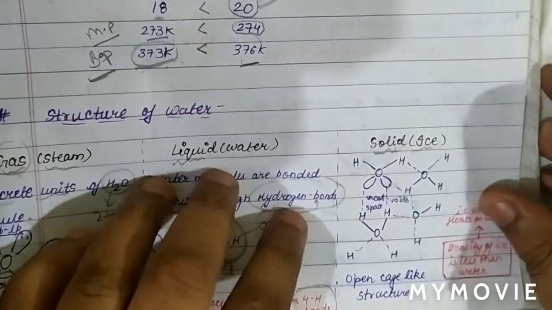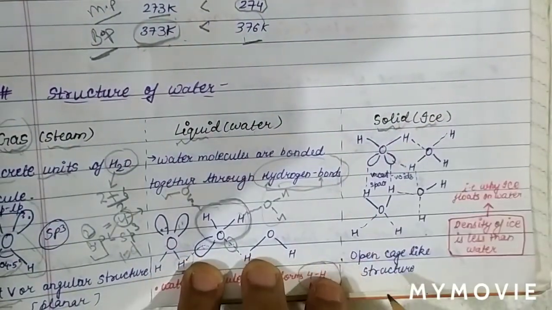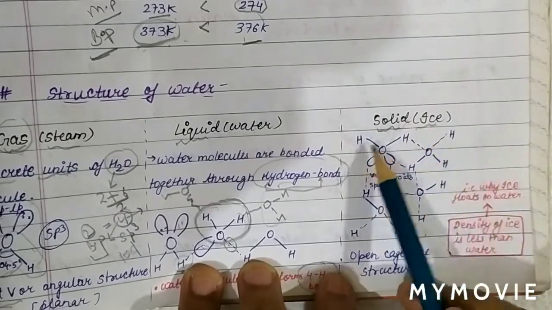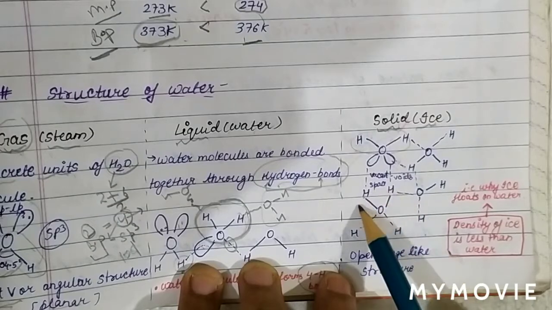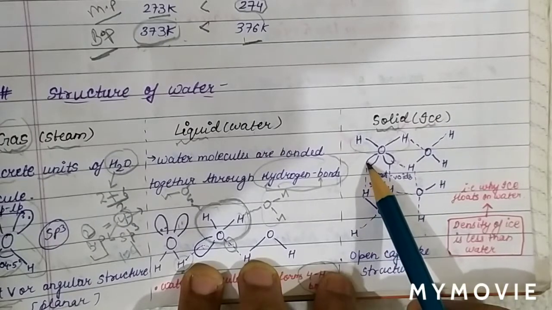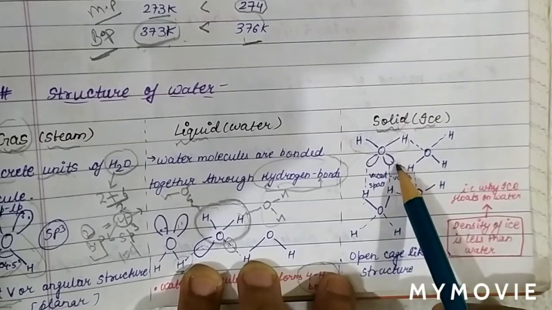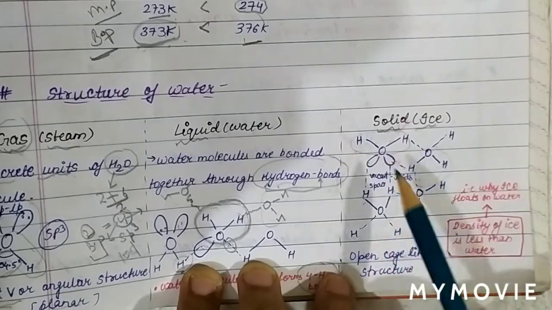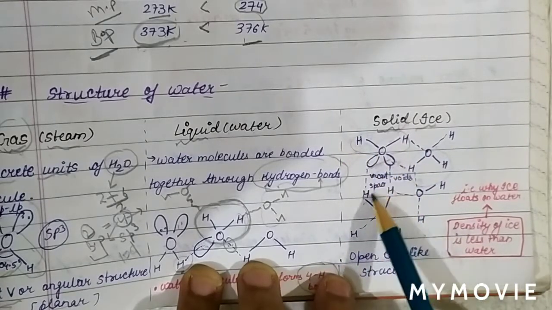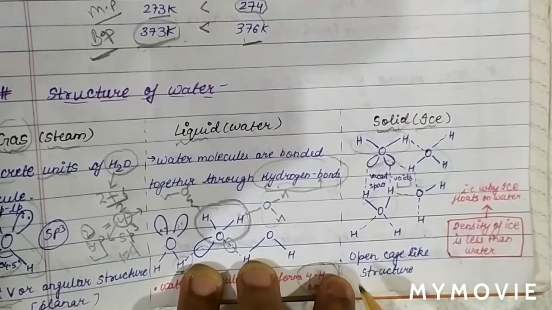Now we will discuss the structure of water in another phase, which is the solid phase, or we can say ice. See, this is one water molecule, 2 lone pairs. Then this is another water molecule. This lone pair and hydrogen form a hydrogen bond. This lone pair, hydrogen bond. In the same way, this hydrogen can also attach with water. This hydrogen can also attach with water. So we can see that there is vacant space. We call this vacant space voids, and we can see the vacant space in ice.